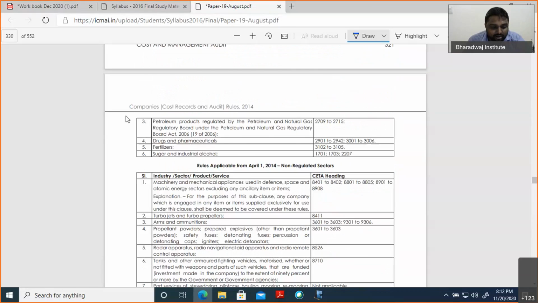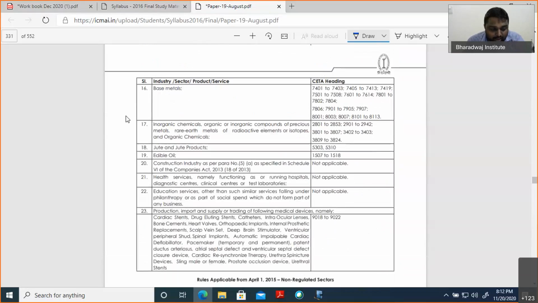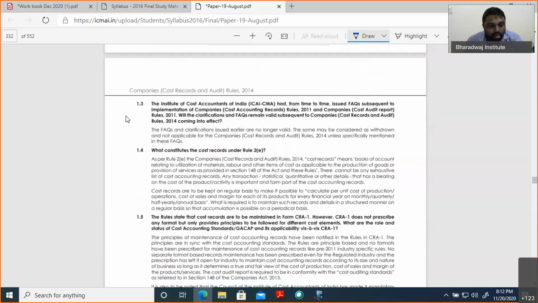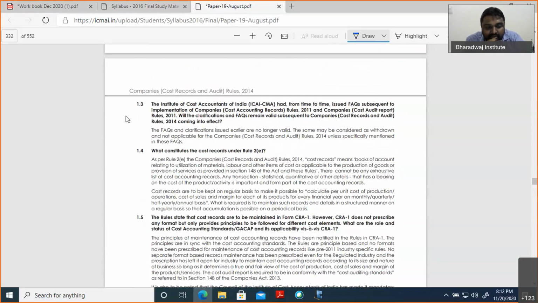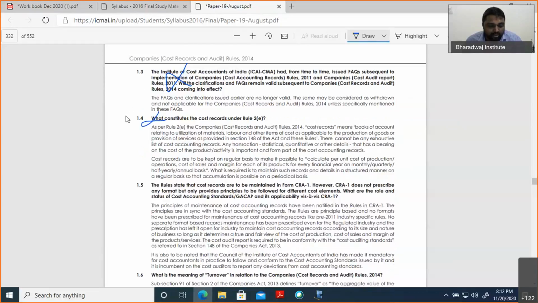Now this point we have already highlighted. Next thing, the institute issues FAQs from time to time. This remains subsequent to cost audit coming into effect. See, this is not relevant for us. For you, I have already discussed. So this is also not relevant. So the relevant points we will discuss.